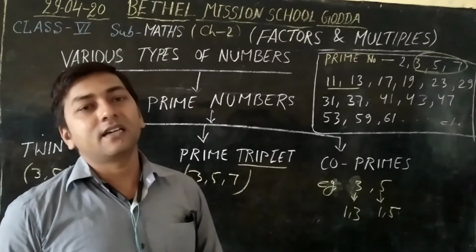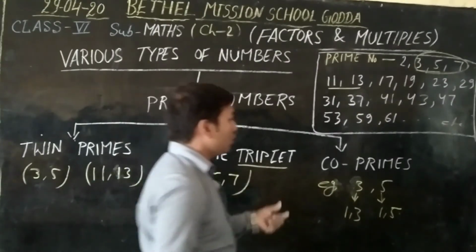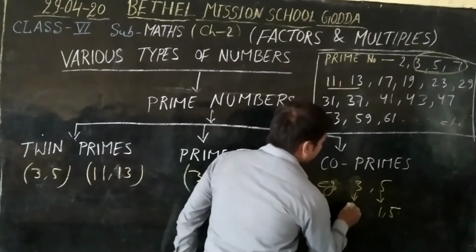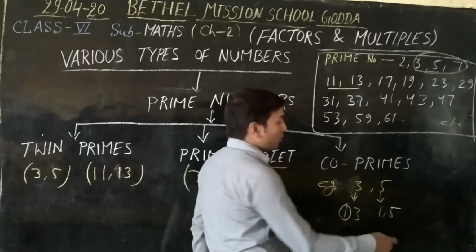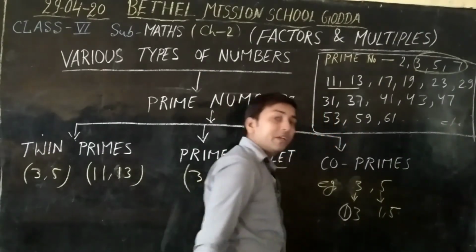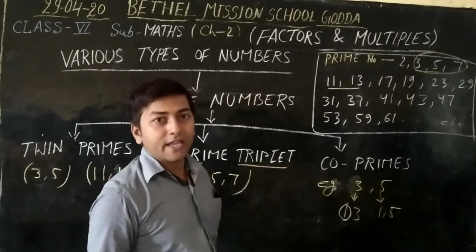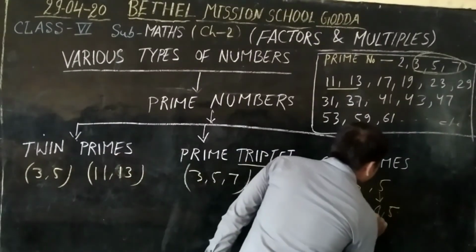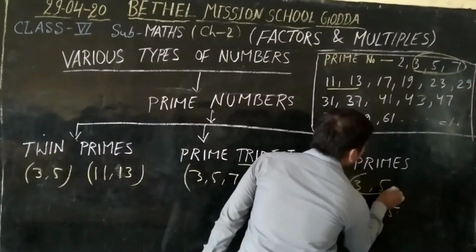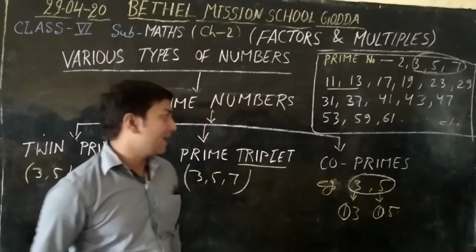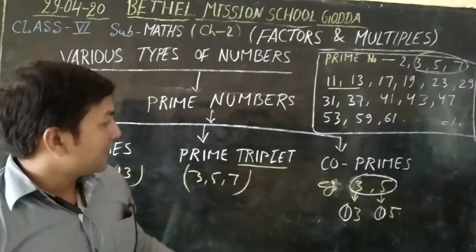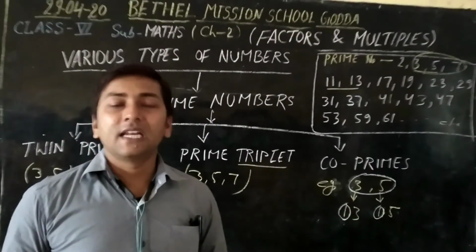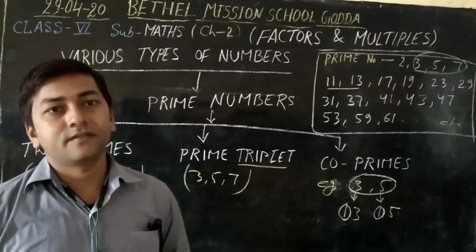So 1 is a factor of 3 and 1 is also a factor of 5. So we can say 3 and 5 are co-primes also. There are so many examples we will learn in the exercise.